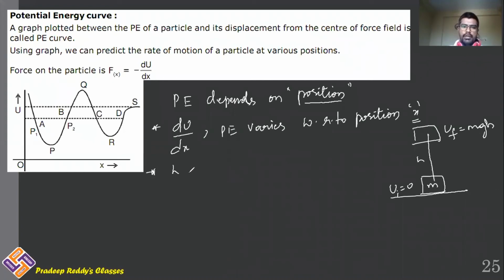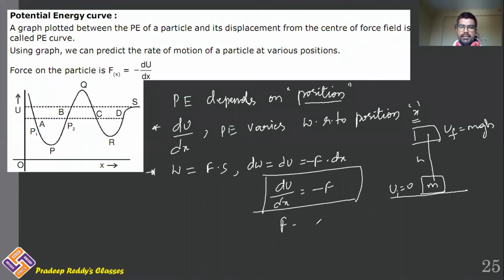So I can write now: we already know W is equal to F dot S, or dW, which is equal to dU, can be written as F dot dx. And as we are dealing with potential energy, if force and displacement are opposite to each other, you will get one negative sign here. Now I can write dU by dx is equal to minus F. What is this F here? F is equal to the force applied on the body.